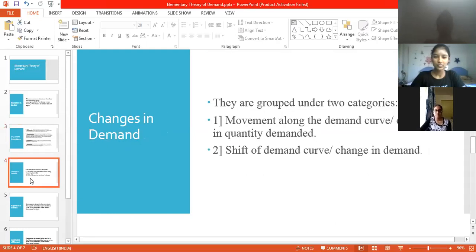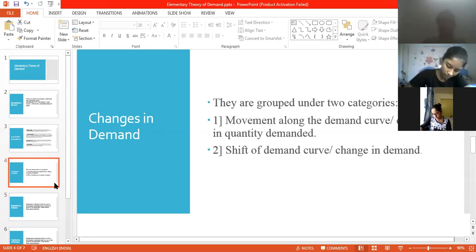Okay, now we come to the changes in demand. There are two kinds of changes, categorized under two groups. One, as stated even in your course books if you want to refer, is movement along the demand curve, or you can call it a change in the quantity demanded.